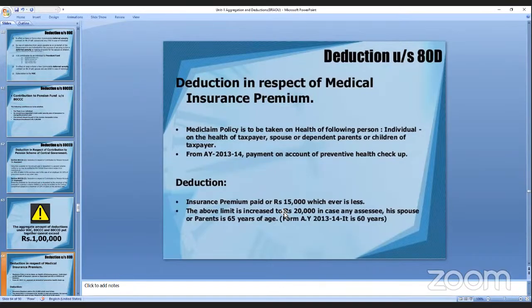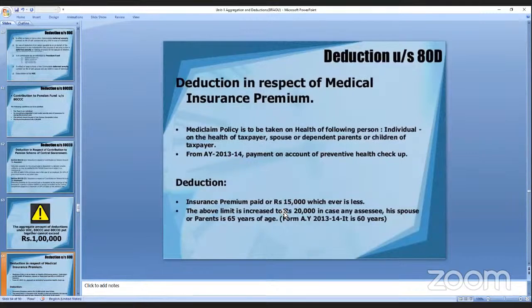Suppose you are paying an insurance premium of 18,000 and the exemption is 15,000. Whichever is less, that one you have to take. Which one is lesser? 15,000 is the least. So that 15,000 will be considered as a deduction under section 80D.